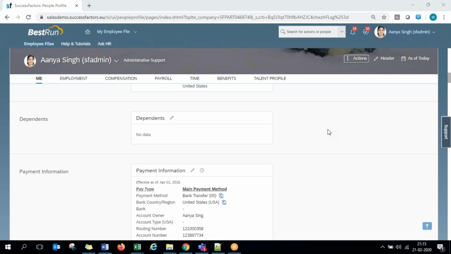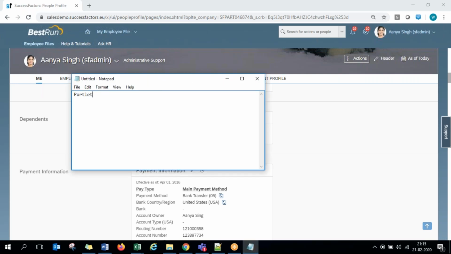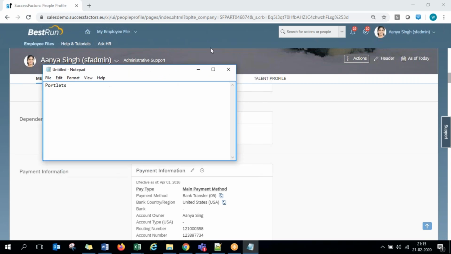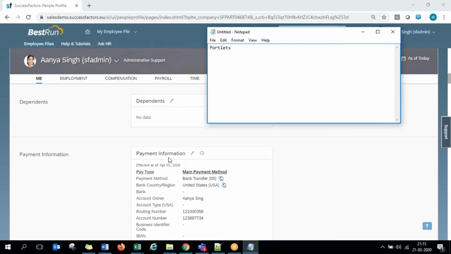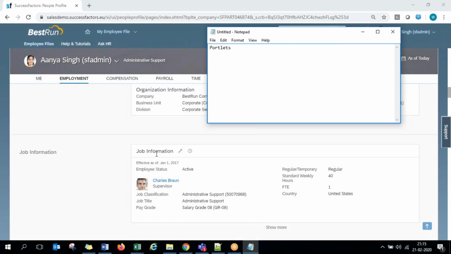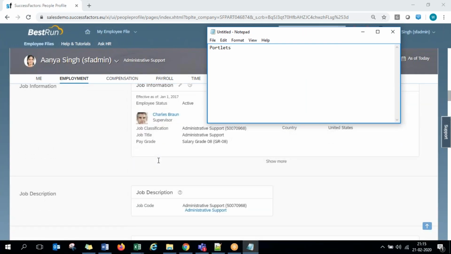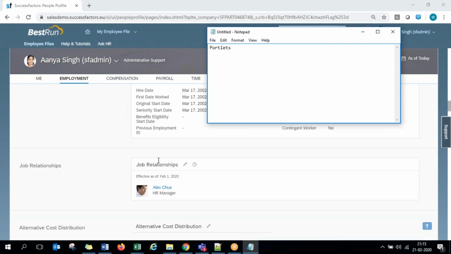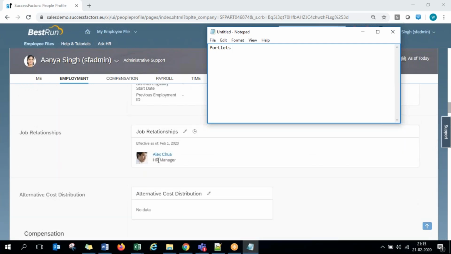So normally we spell it as portlet, P-O-R-T-L-E-T. Portlets. So each and every block that you see here is a portlet. Dependents portlet, payment information portlet, position information portlet, like that. All these are different portlets. Each portlet will store some category of information. There are a lot of portlets that help us store employees' personal details, employment details, various things.